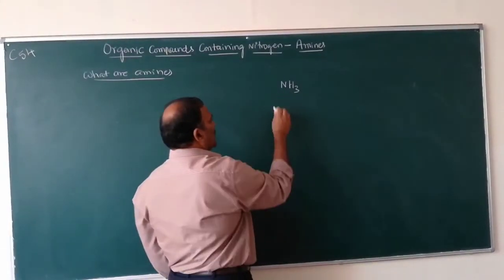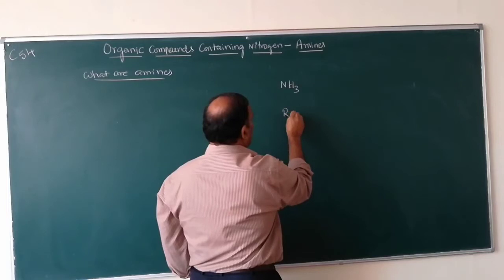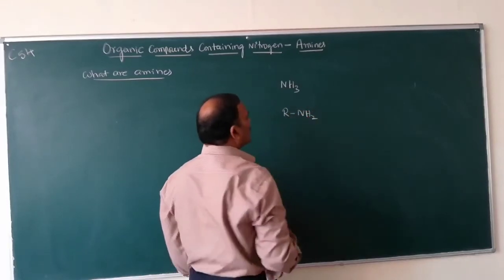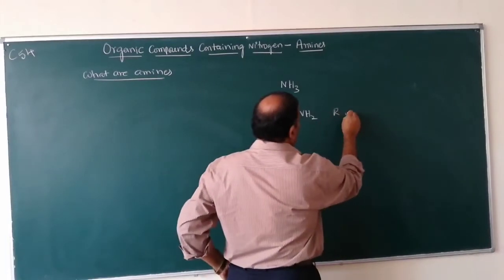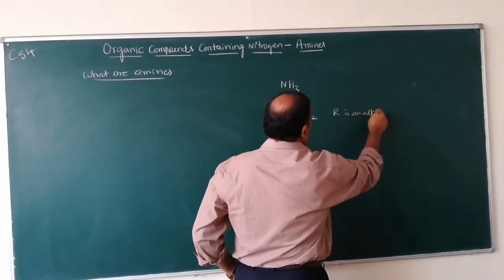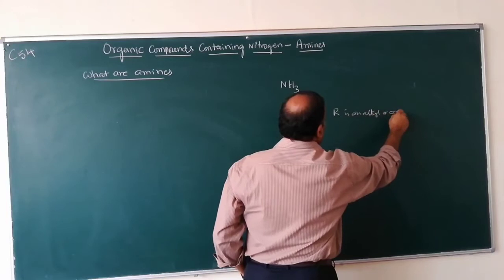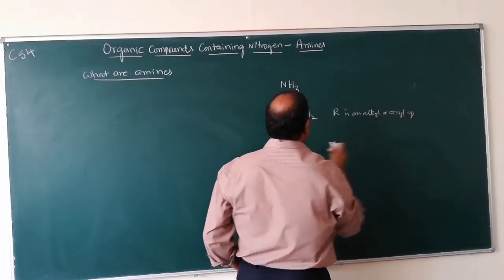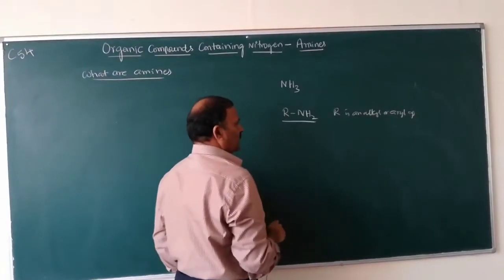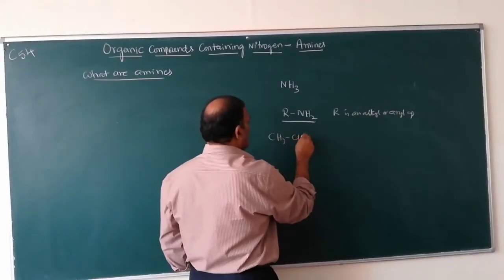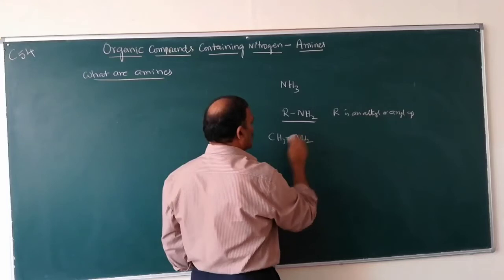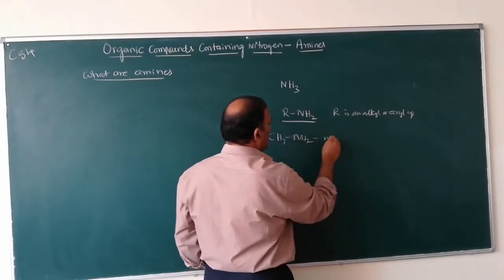Say, if one hydrogen atom is replaced by an alkyl or aryl group, where R is an alkyl or aryl group, it is called an amine. For example, CH3NH2, this is methylamine.